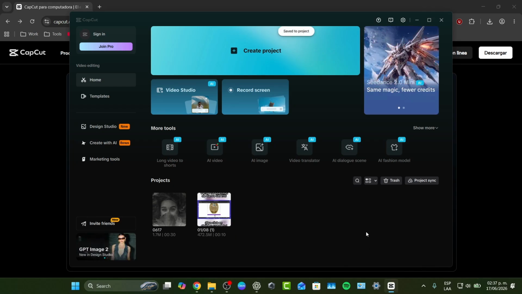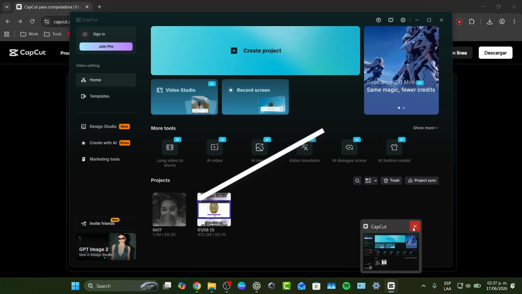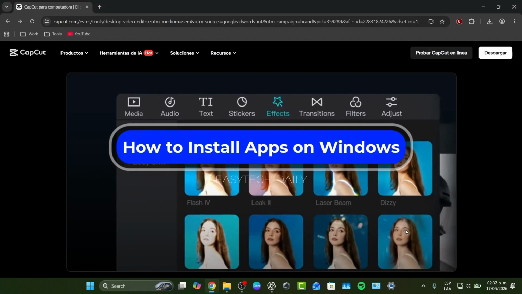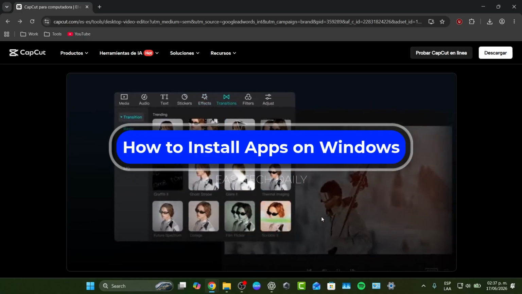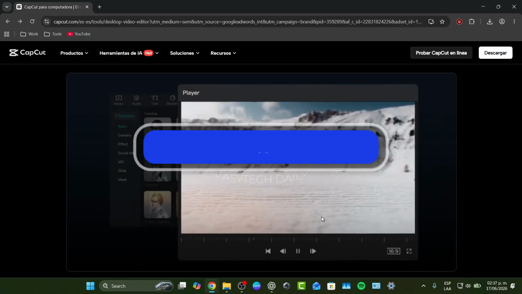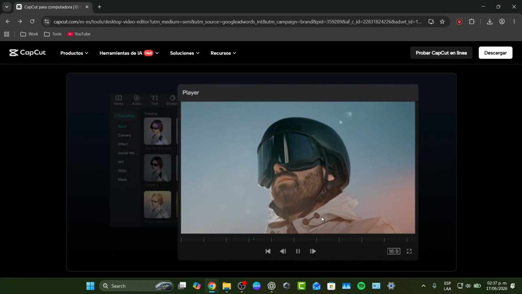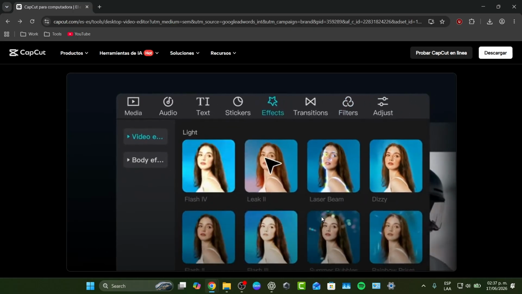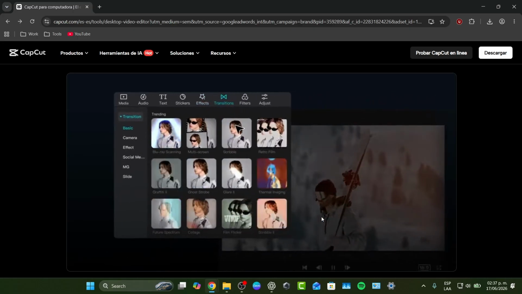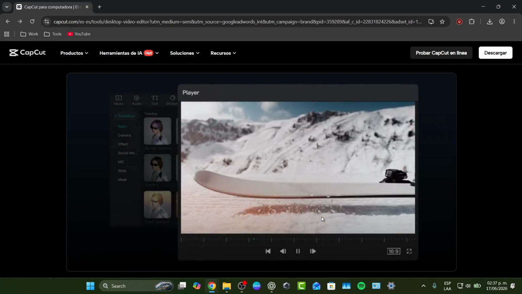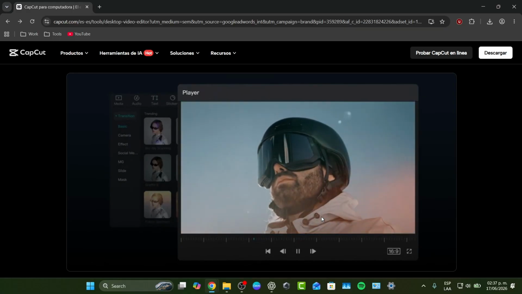So you'd like to install applications inside your Windows. By the end of the video, you'll be able to install most any app with confidence. To get started, the first thing you should know is that there are several ways to install applications to Windows. The most common methods are downloading applications from the Microsoft Store or downloading them directly from an official website.